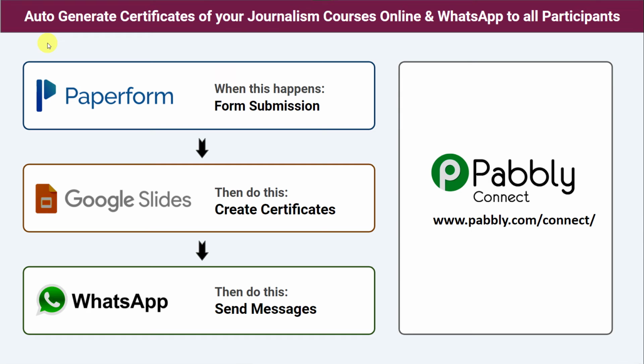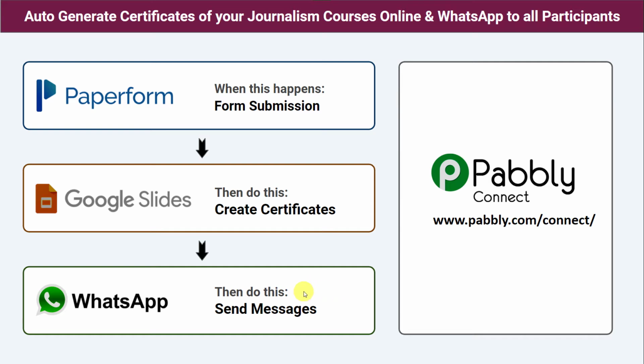Hello everyone. In this video, we are going to learn how to auto-generate certificates of your journalism courses online and send them on WhatsApp to all participants. Let's take an example that you are an online journalism course provider. You have already enrolled the students in your journalism course, and whenever a student completes the course, you share a Paperform with them to receive the course completion certificate.